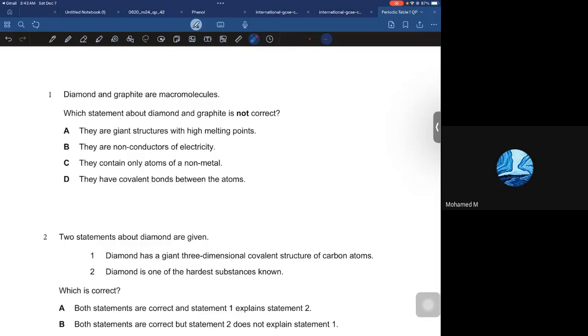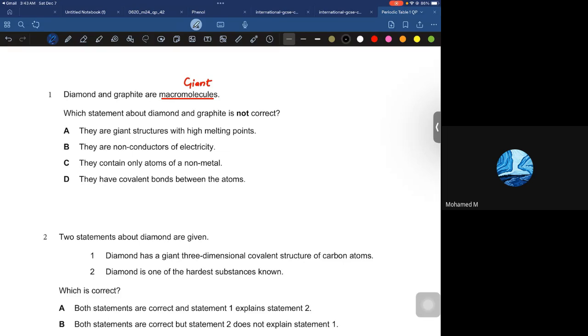Diamond and graphite are macromolecules. You know, macro means giant. Macro or giant, they are the same words. Which statement about diamond and graphite is not correct? What do you think?